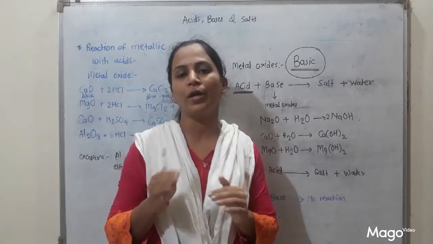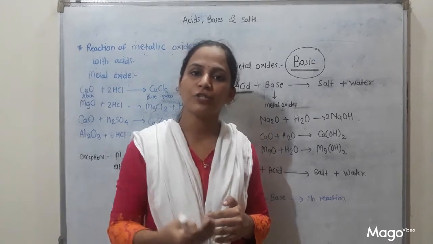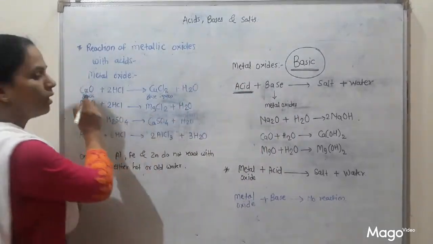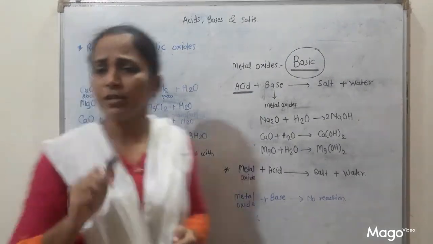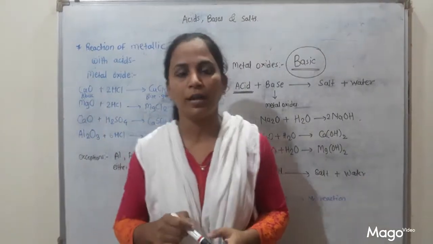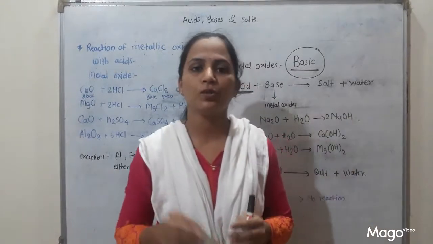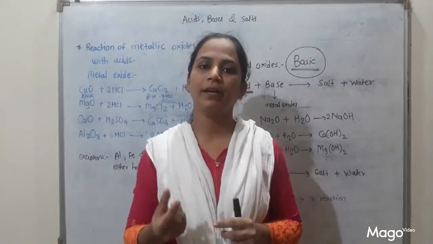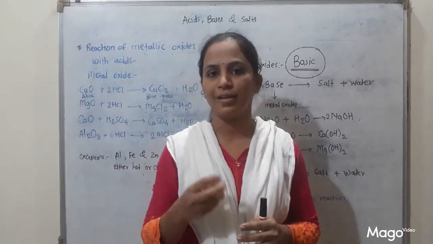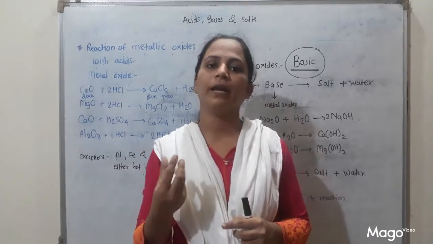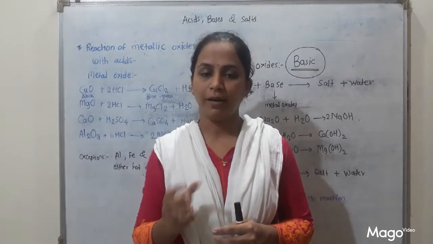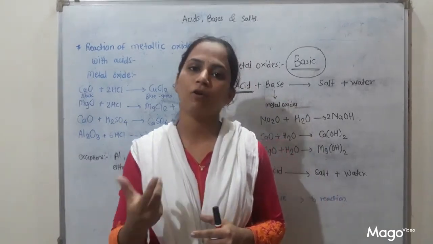So now we are going to study the reaction between metal oxide and acid. First we will start with one activity in your textbook. In that activity you have to take copper oxide. What is the color of copper oxide? The original color of copper is reddish brown, and when we heat that copper, black color copper oxide is formed.